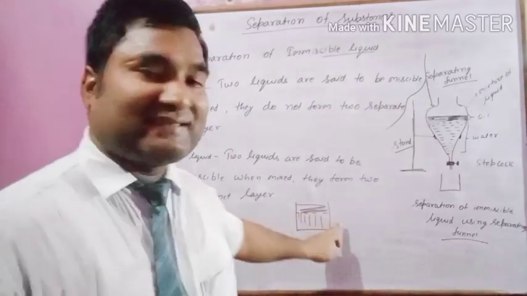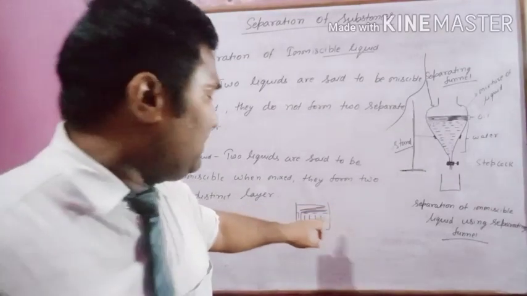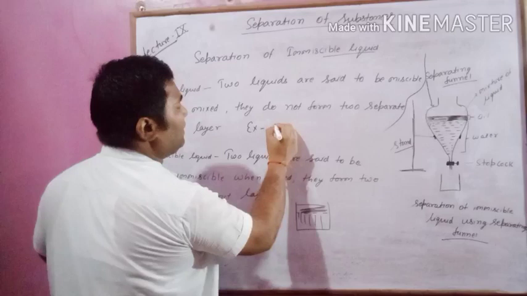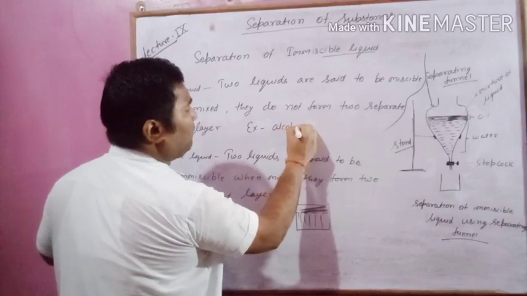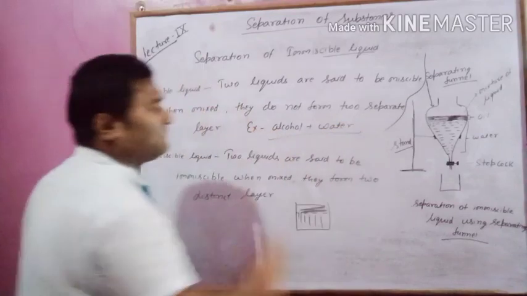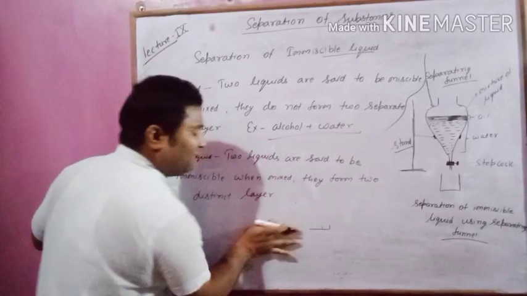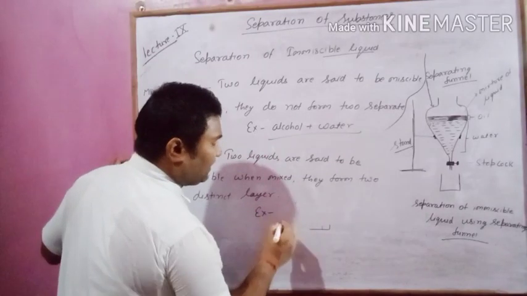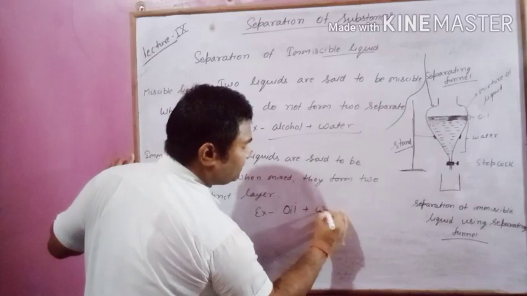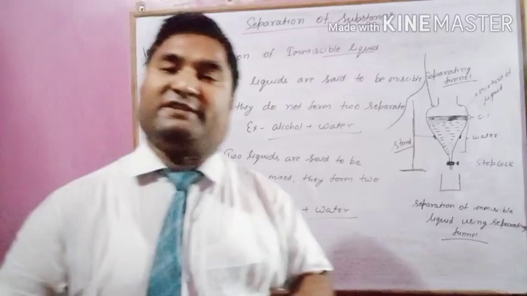Means we can say oil is not miscible in water. Example, alcohol plus water is an example of miscible liquid, and oil plus water is an example of immiscible liquid.